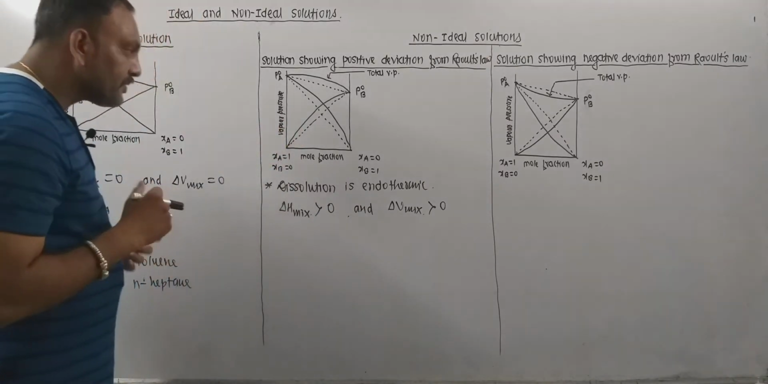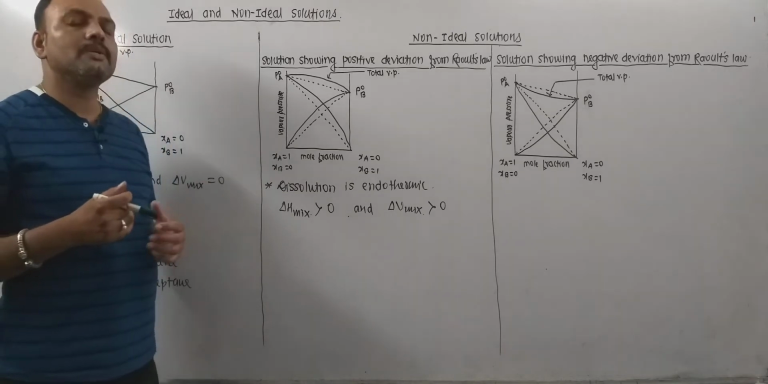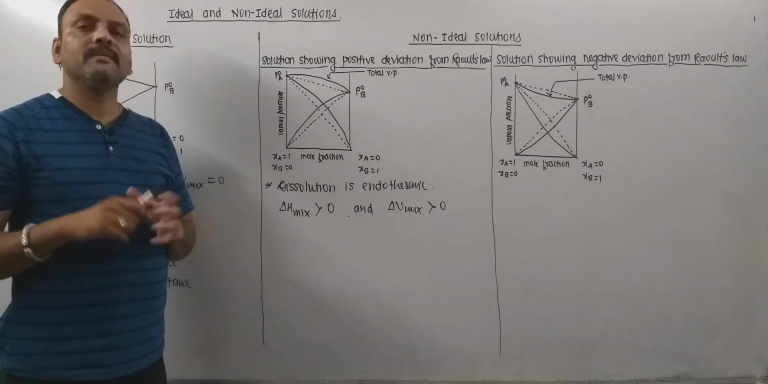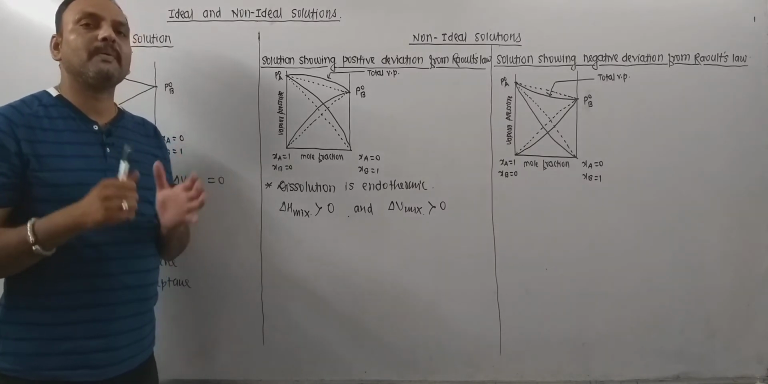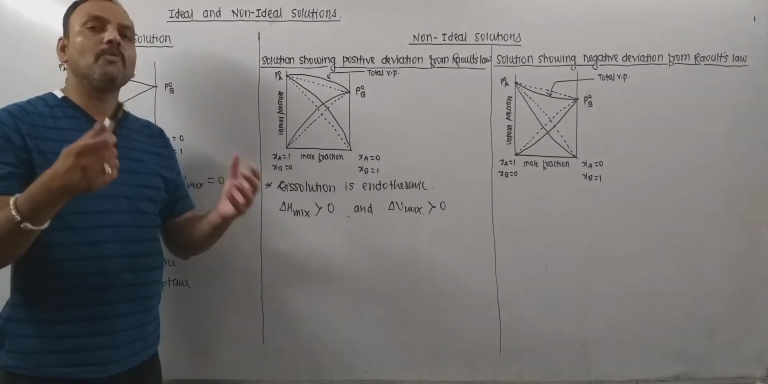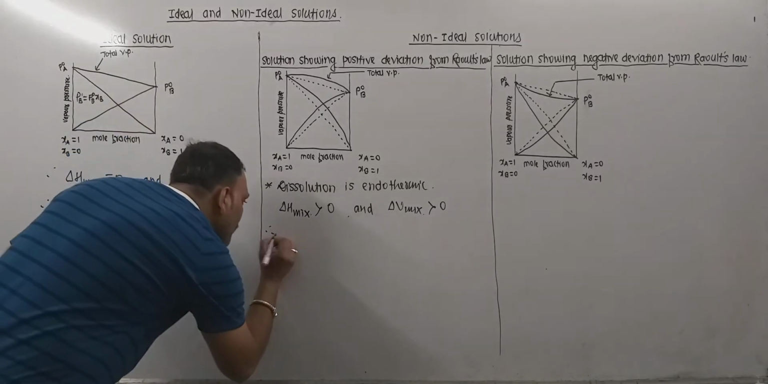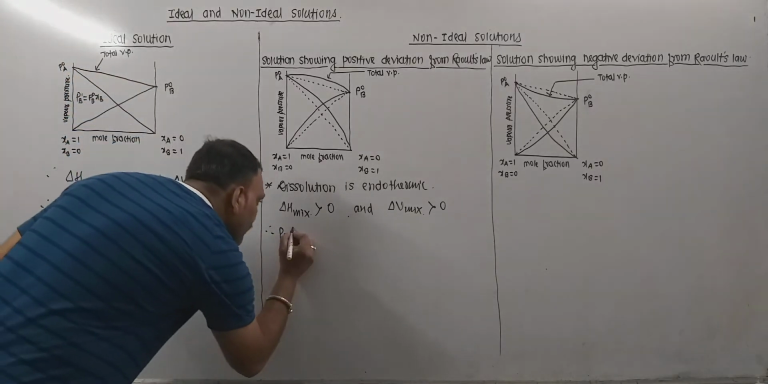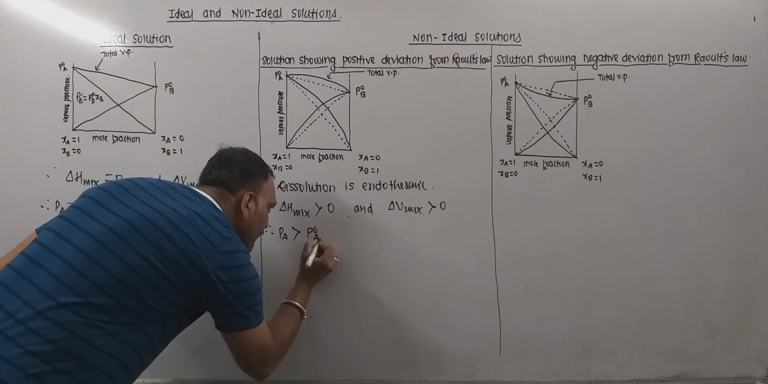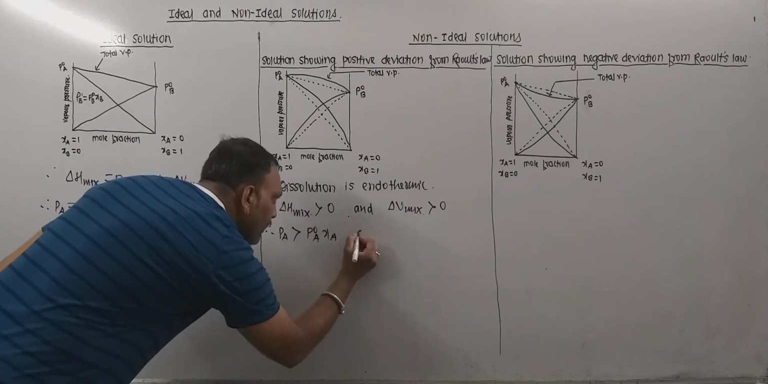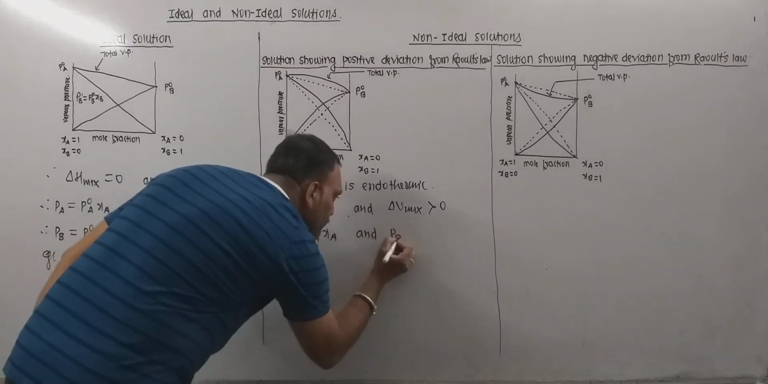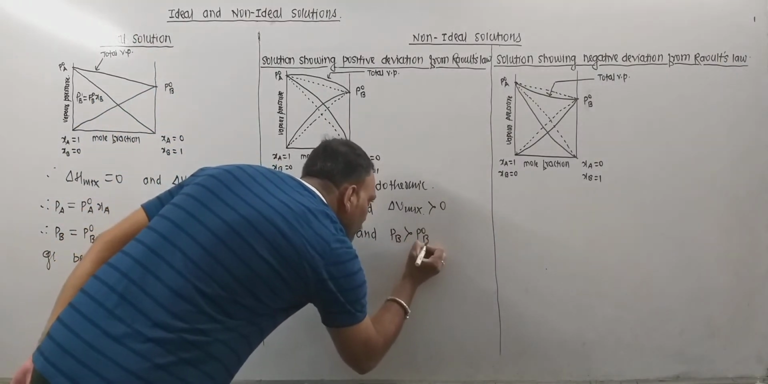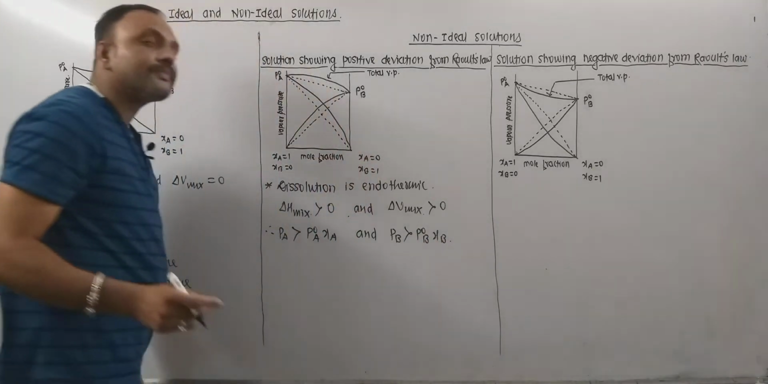Another big thing: the partial vapor pressures of the individual components are always greater than the product of the vapor pressure of the pure component and the mole fraction of that component. I mean PA, which is the partial vapor pressure of component A, is greater than P naught A into XA, and PB, which is the partial vapor pressure of B, is also greater than P naught B into XB.